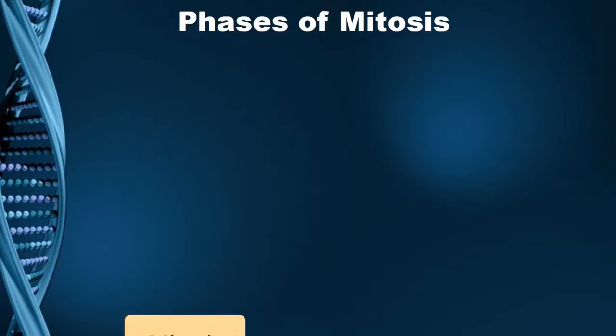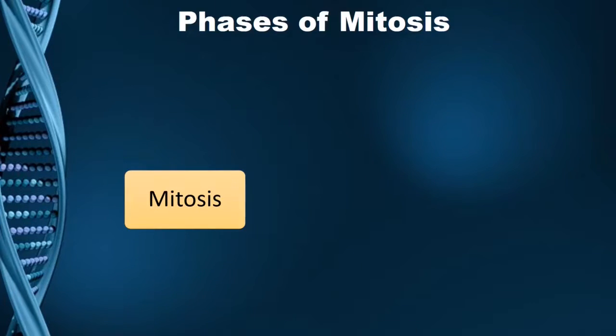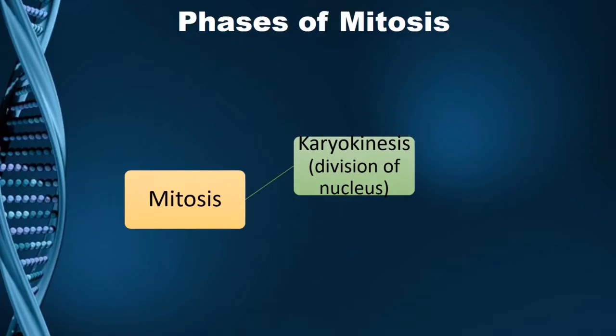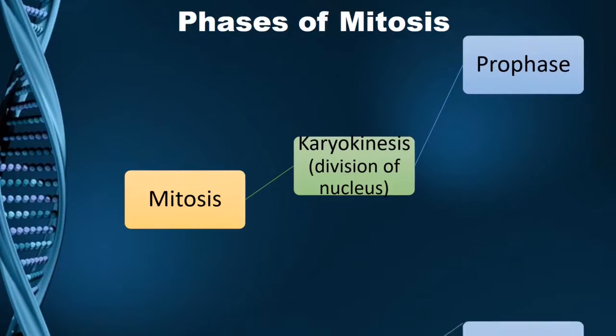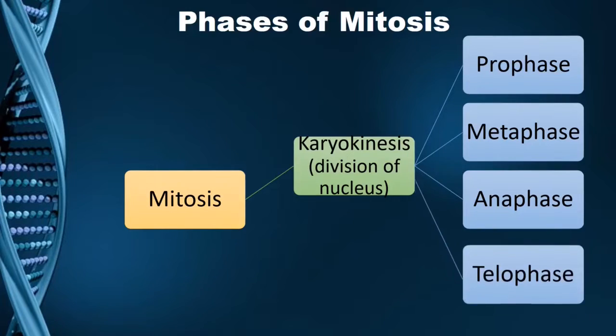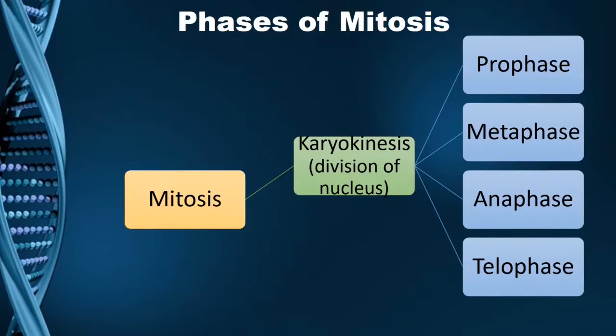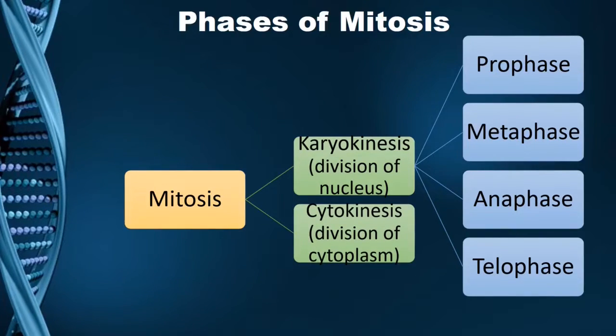Mitosis is divided into 2 phases, one of which is karyokinesis. Karyo means nucleus. So there are going to be some changes in the nucleus of the cell in karyokinesis. Karyokinesis has 4 phases: prophase, metaphase, anaphase and telophase. After telophase, the cell enters another phase of mitosis, that is cytokinesis. Cyto stands for cytoplasm, and the changes that are going to be visible in the cytoplasm are known as cytokinesis.